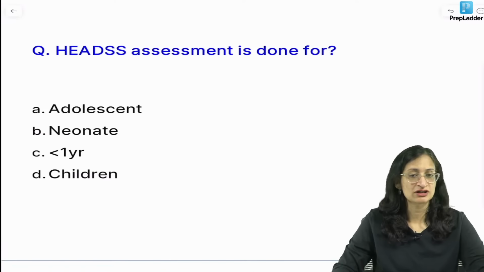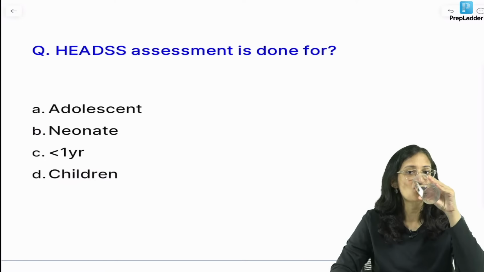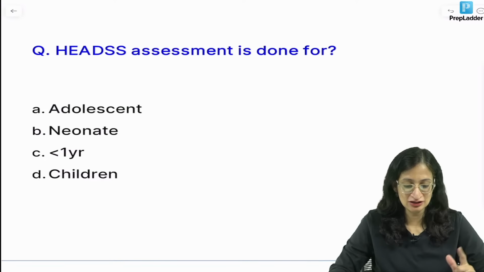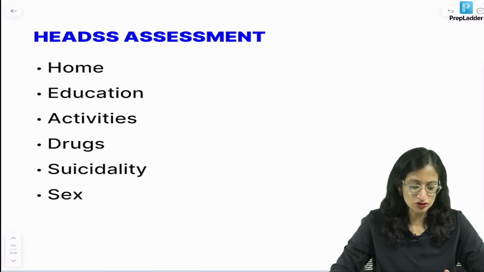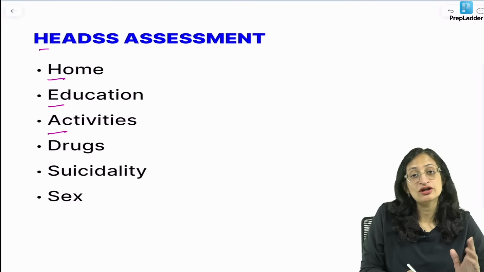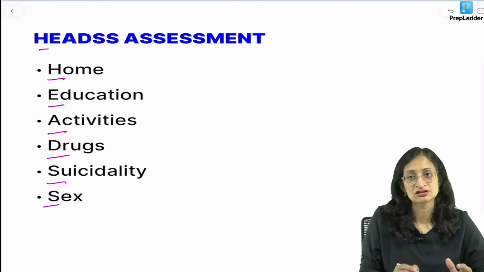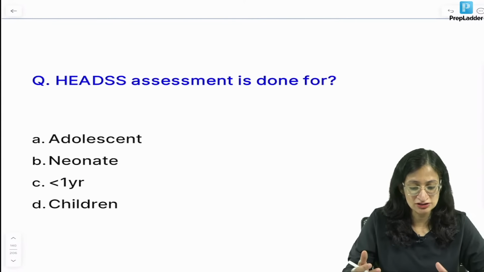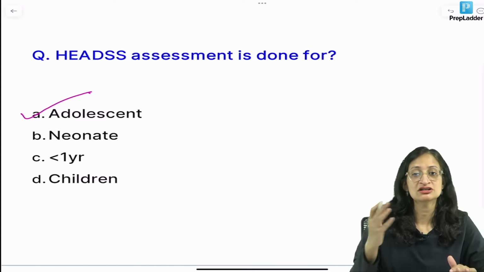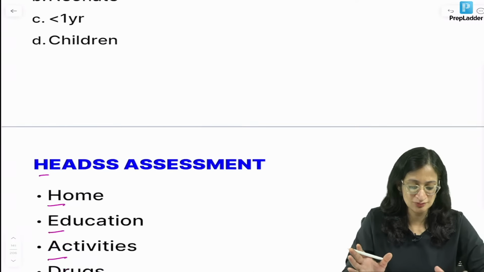HEADS assessment is done for, who will tell me? Waiting for your reply. Meanwhile, let us discuss what is HEADS. Till then, I am giving you time to answer. So, HEADS includes H for home, E for education, A for activities, D for drugs, S for suicidality, and another S for sex. So this assessment is done for adolescents. I can see many of you answering correctly. So HEADS assessment we know is done for adolescents, and this has been asked in the INI-CET exam recently. So HEADS assessment is important. Okay.